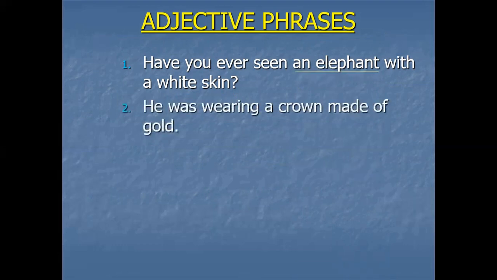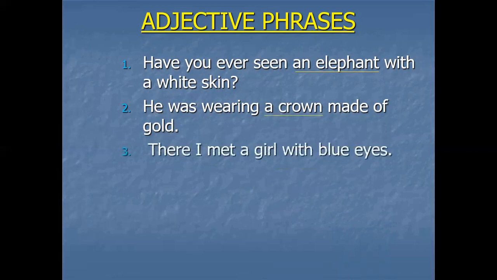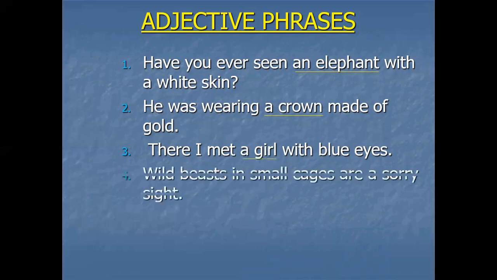Then, he was wearing a crown made of gold. Where is the adjective phrase? Is it okay? Of gold. Is it describing? Yes, crown. There I met a girl with blue eyes. Okay, with blue eyes is an adjective phrase. It is describing a girl.